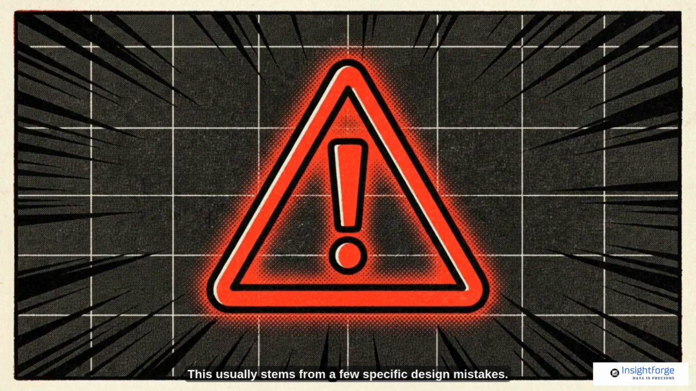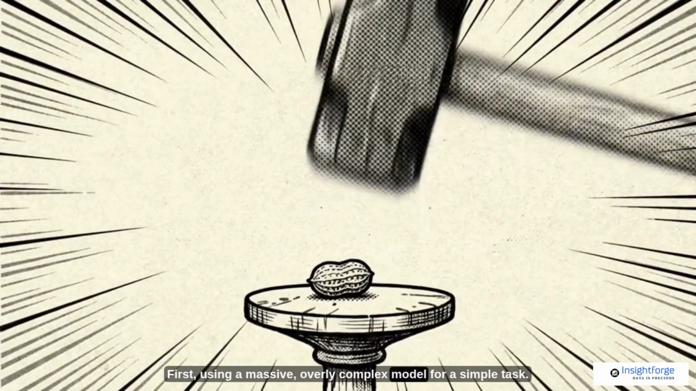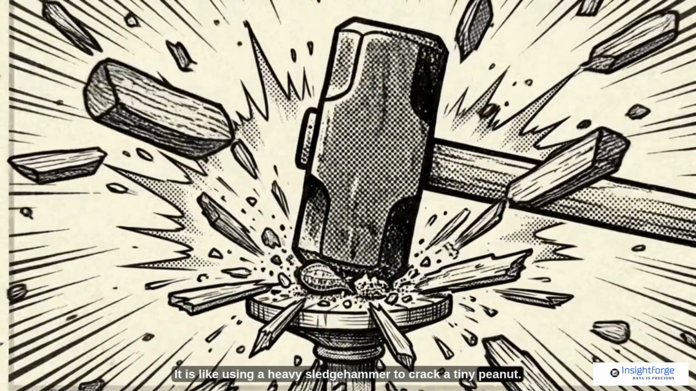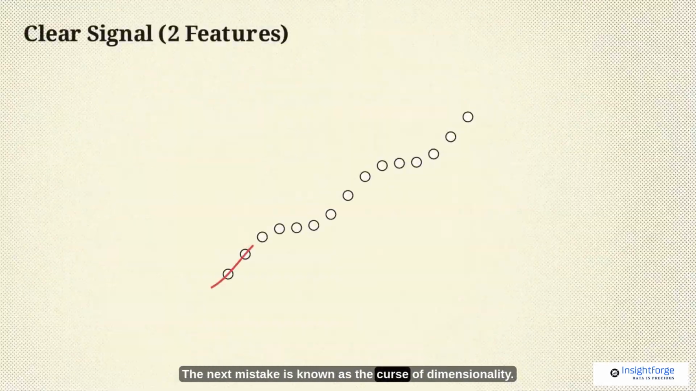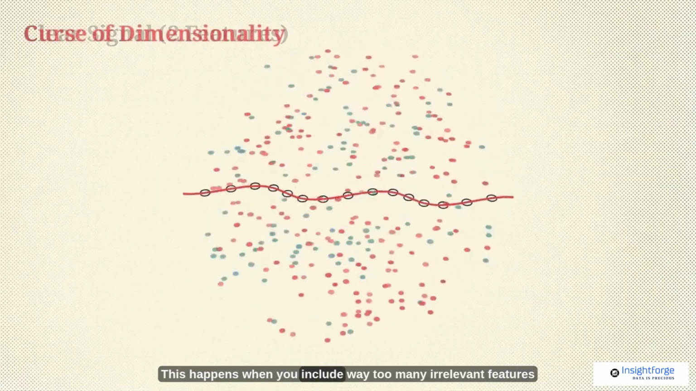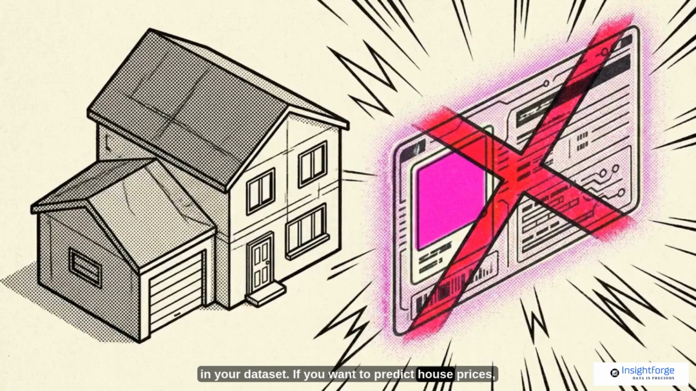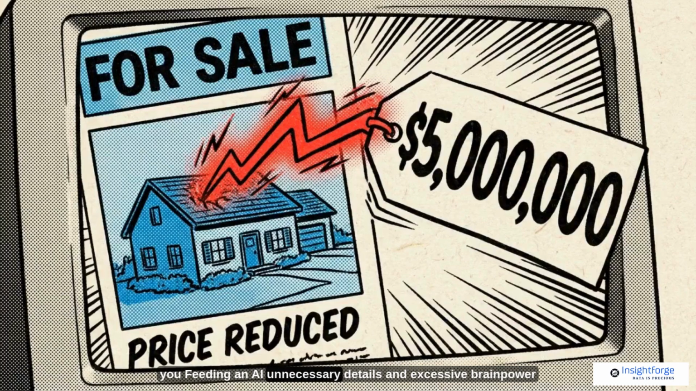This usually stems from a few specific design mistakes. First, using a massive, overly complex model for a simple task. It is like using a heavy sledgehammer to crack a tiny peanut. The next mistake is known as the curse of dimensionality. This happens when you include way too many irrelevant features in your dataset. If you want to predict house prices, including the homeowner's favorite color is just going to confuse the system. Feeding an AI unnecessary details and excessive brainpower forces it to invent fake rules where no actual patterns exist.